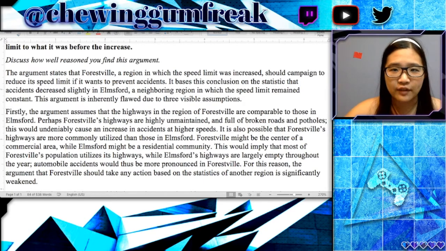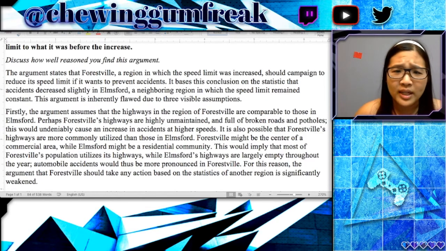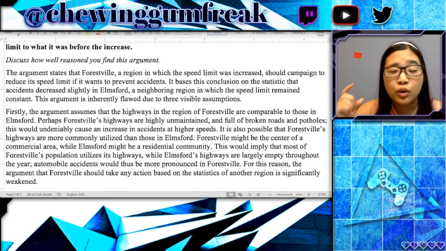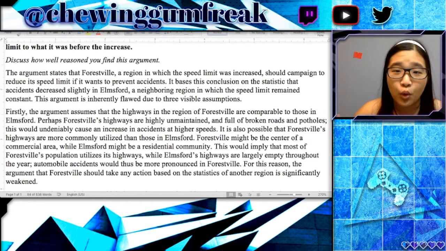is that could be different between these two regions, you want to instead talk about what it means if Forestville and Elmsford are compared. So instead of saying that Forestville might be the center of a commercial area and Elmsford might be a residential community, you could say that comparing these two regions is going to lead to poor decision making, wasted money, wasted time, wasted resources, etc., etc. You could also talk about what information would be necessary in order to get this.